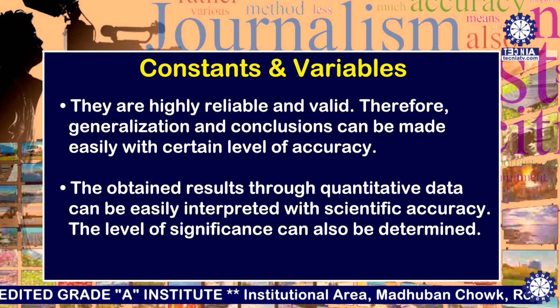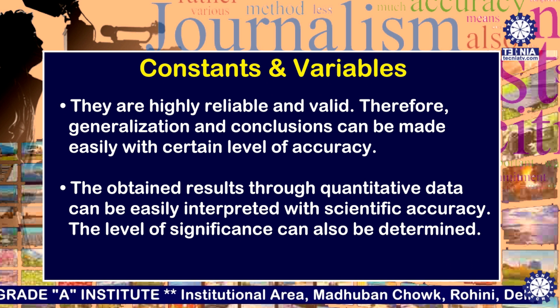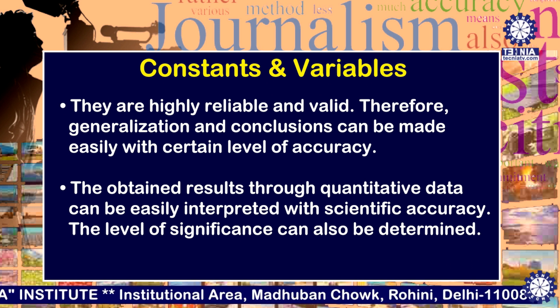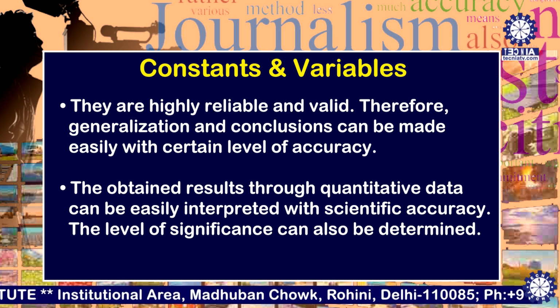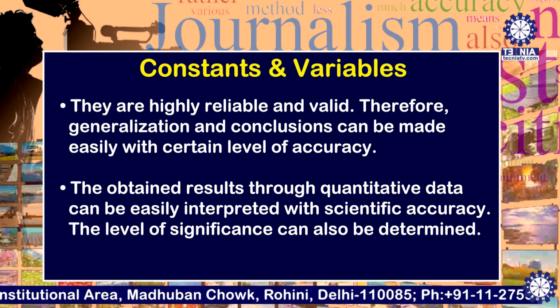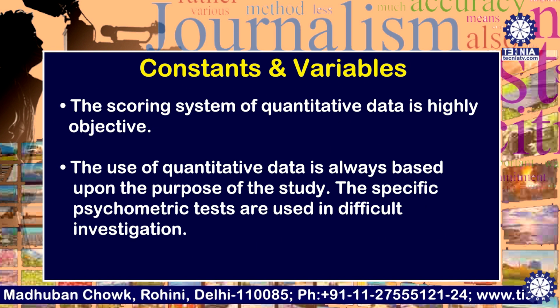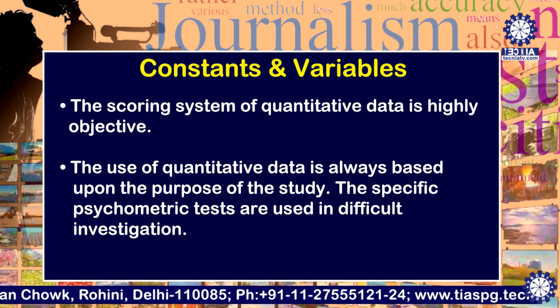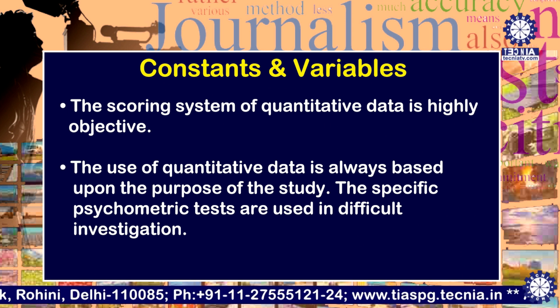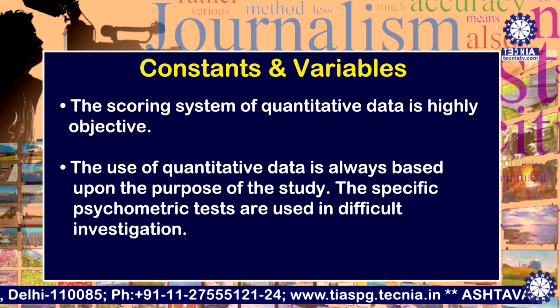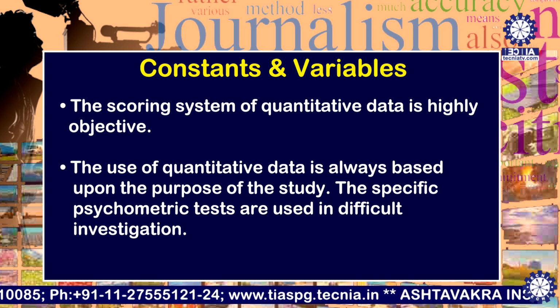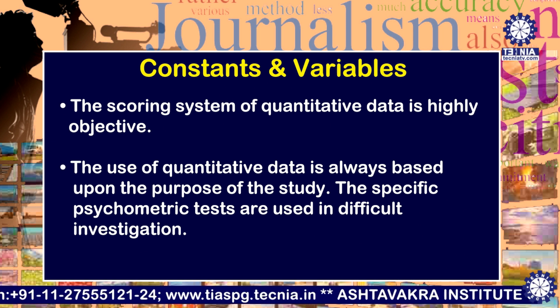Third one, the obtained results through quantitative data can be easily interpreted with scientific accuracy. The level of significance can also be determined. Fourth one, the scoring system of quantitative data is highly objective. Fifth one, the use of quantitative data is always based upon the purpose of study.